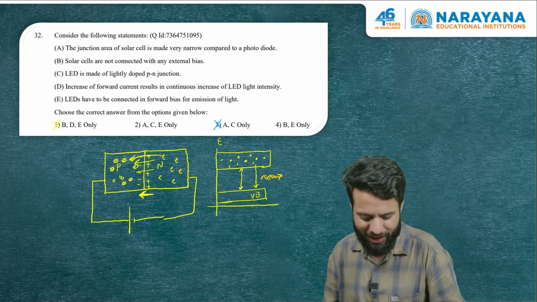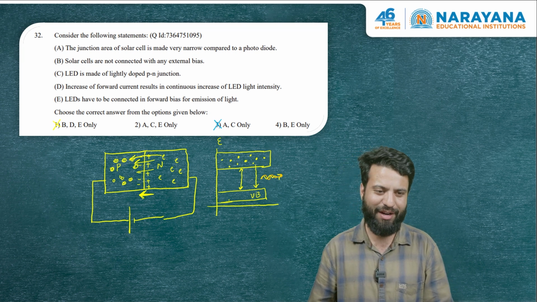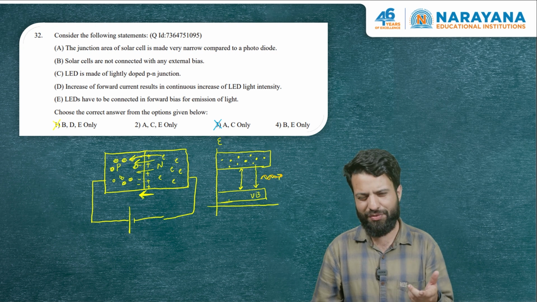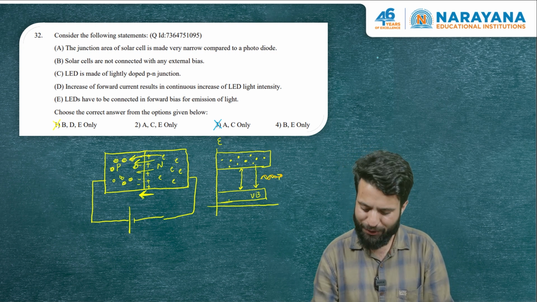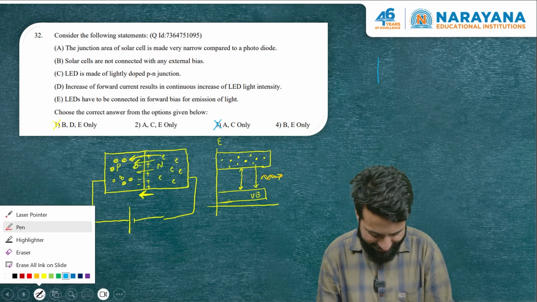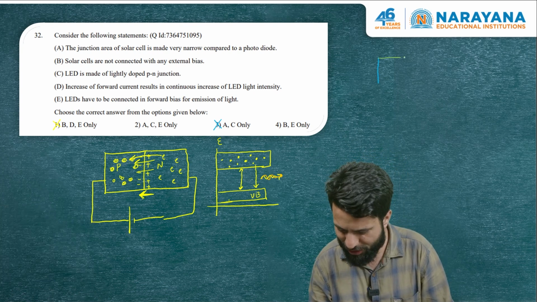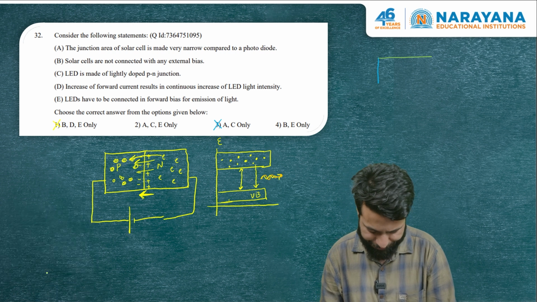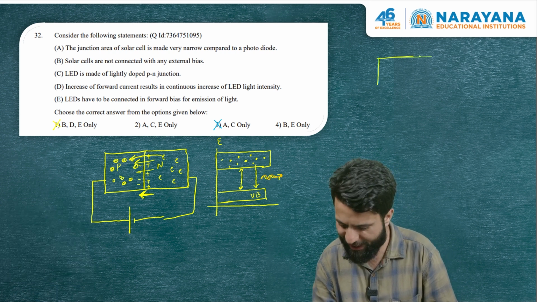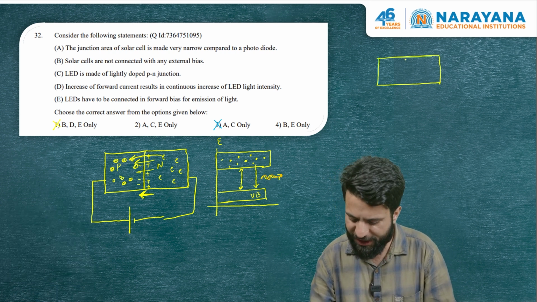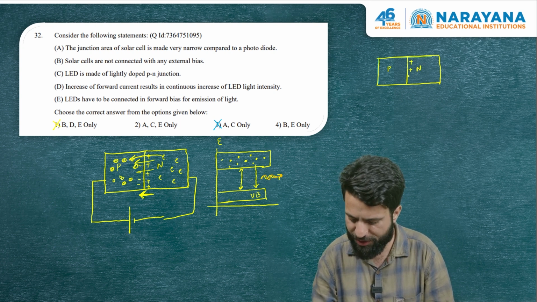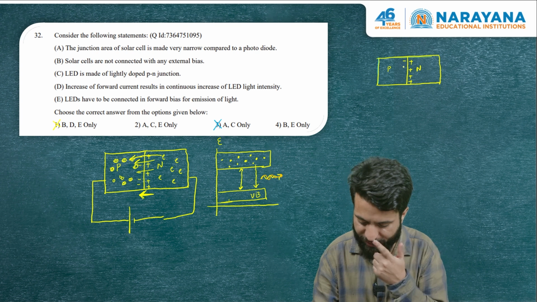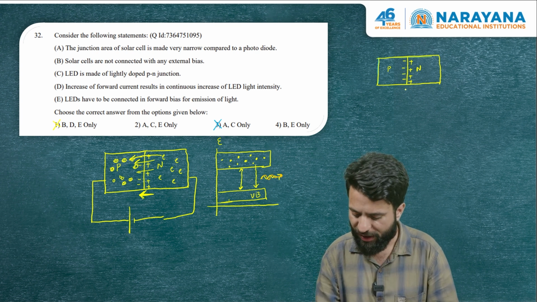Solar cells are not connected with any external bias. Well, what is a solar cell? The principle of a solar cell is very similar to a photodiode. So let me explain that here. In a solar cell, we have many diodes placed on the panel. I'm just drawing one of the diodes, and the region near the depletion layer. On the N side, we have positive immobile charges, and on the P side, negative, and the electric field is like this. This region is known as the depletion region.